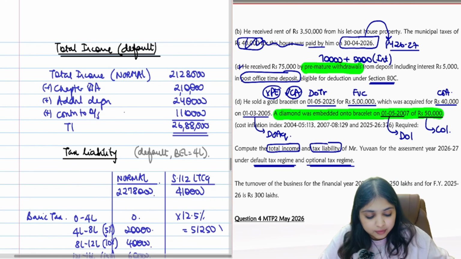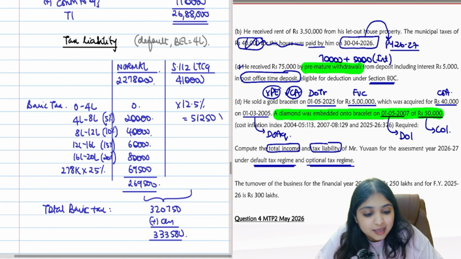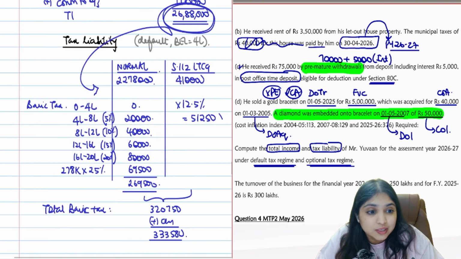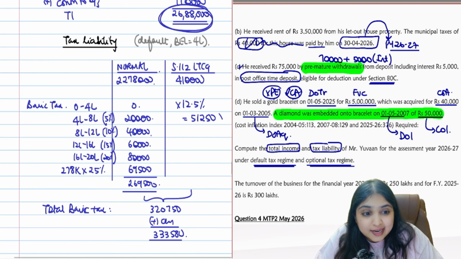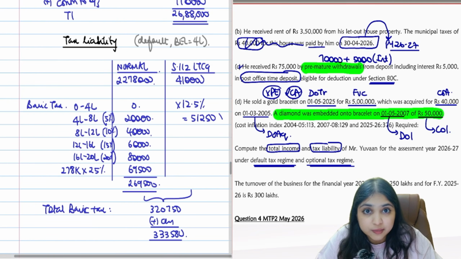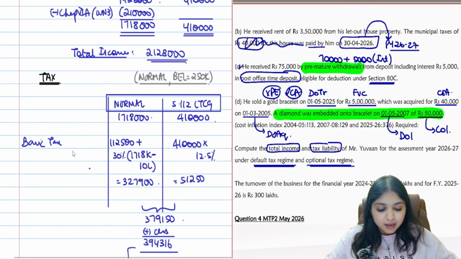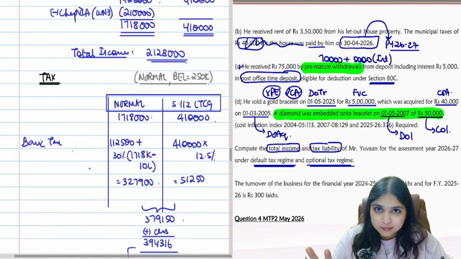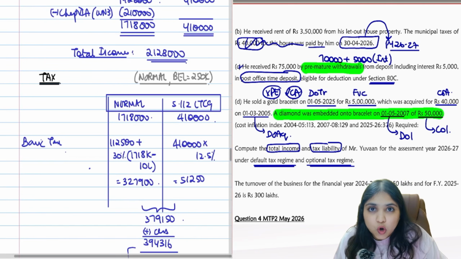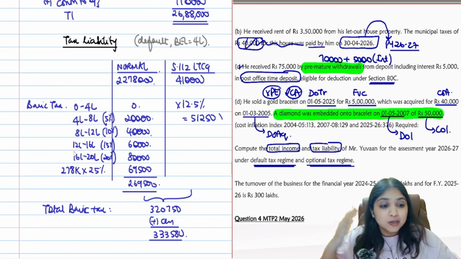I'll tell you one more silly mistake which is possible from a student point of view. In the default regime, when you do tax liability, many students will directly end up doing basic tax on 26,88,000. Are you able to relate with what I'm telling you? Inside this 26,88,000, actually, there is LTCG of 4,10,000. That we might forget when we come to the default regime. That is why I always tell students, however many columns you are having in the normal regime, that many columns you will have in the default regime also. In the normal regime, you are having 2 columns over here for normal income and 112 LTCG.